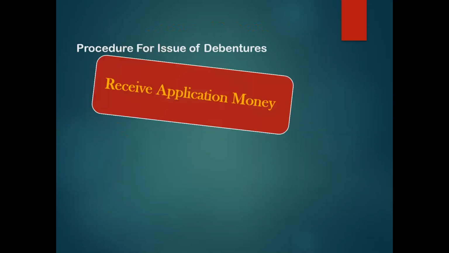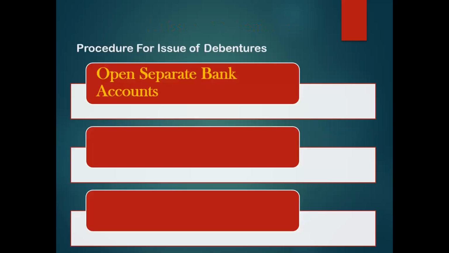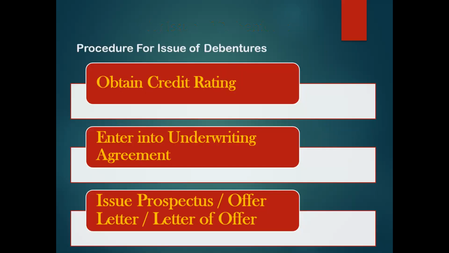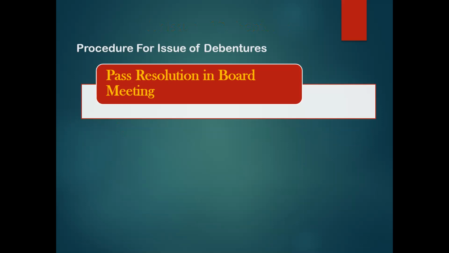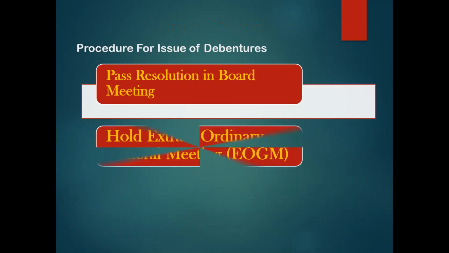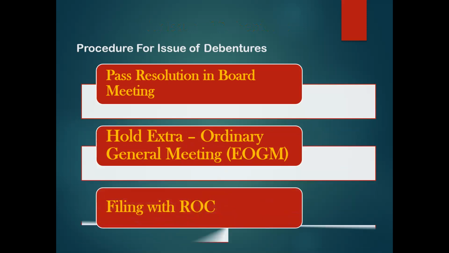So P stands for pass resolution. You have to pass a resolution in the board meeting. Sorry for this, just a second. The procedure starts from behind, I forgot. Yes, pass resolution in board meeting. Then the next is hold extraordinary general meeting. Then you have to do filing with ROC.